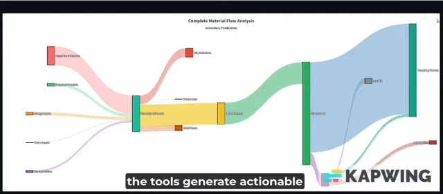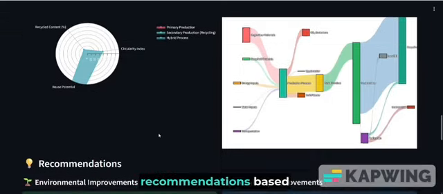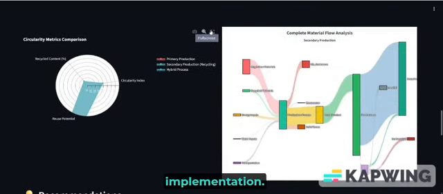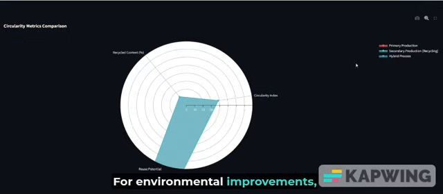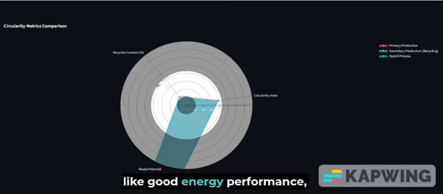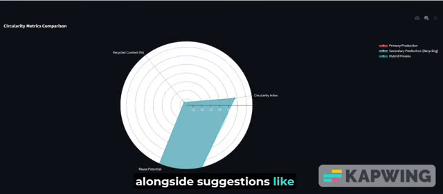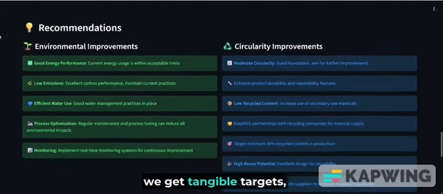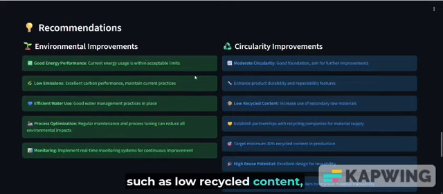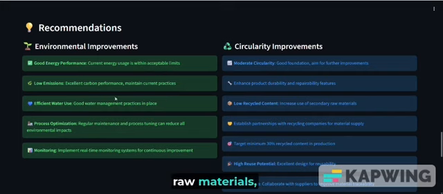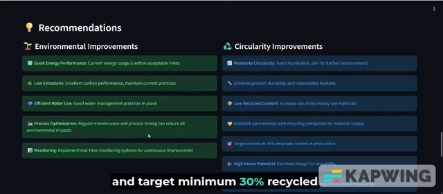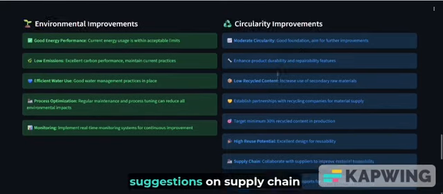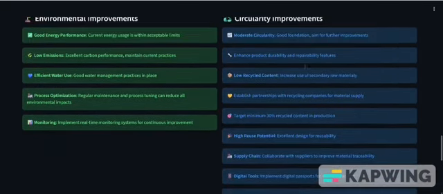Finally, the tool generates actionable recommendations based on the LCA results, organized for immediate implementation. For environmental improvements, we see positive feedback like good energy performance, alongside suggestions like implementing real-time monitoring. For circularity improvements, we get tangible targets such as low recycled content, increased use of secondary raw materials, and target minimum 30% recycled content in production. The tool also offers strategic suggestions on supply chain and digital tool adoption.